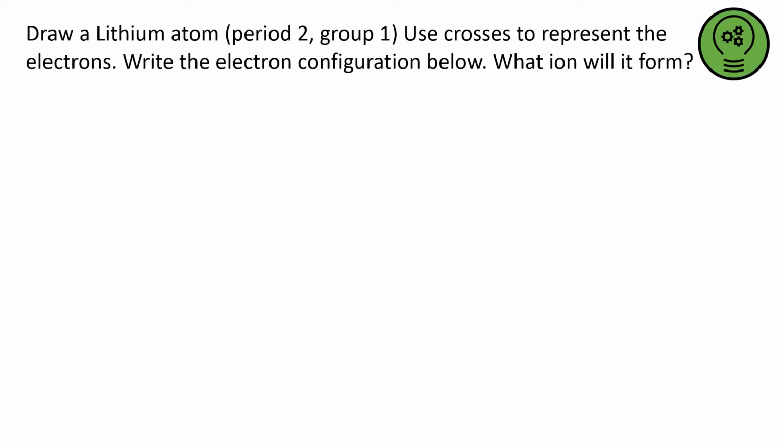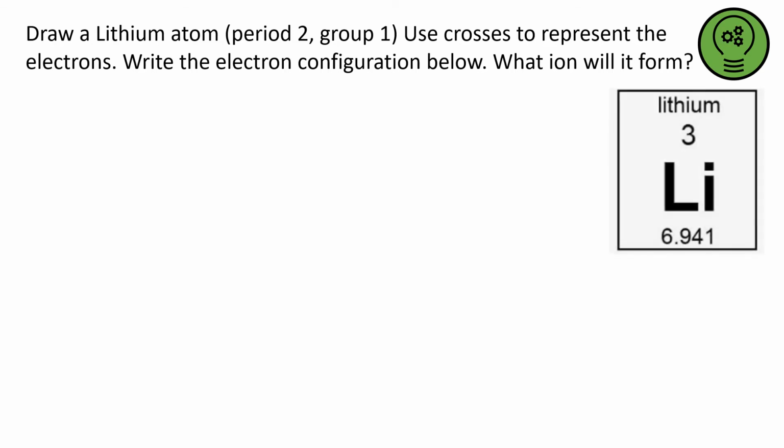Okay, so here's a task for you, bringing together quite a few concepts that we've learnt about in this unit. It says draw a lithium atom, period 2, group 1. Use crosses to represent the electrons. Write the electron configuration below. And what ion will it form? Well, you're going to need to know this information from the periodic table to help you. So pause the video and have a go.